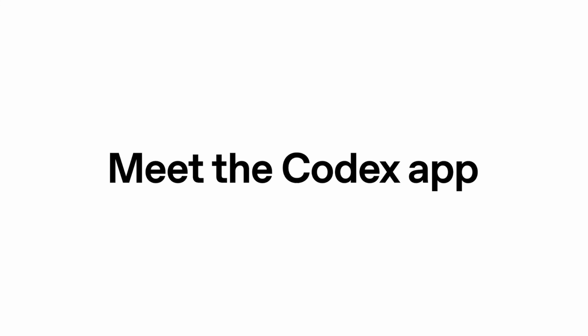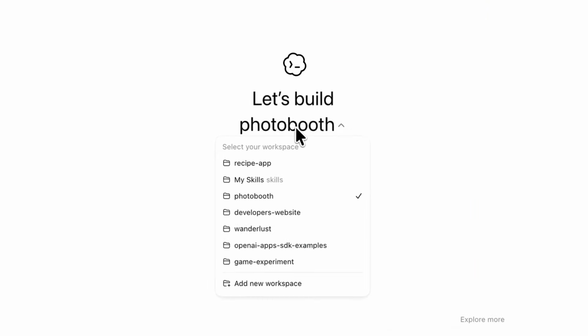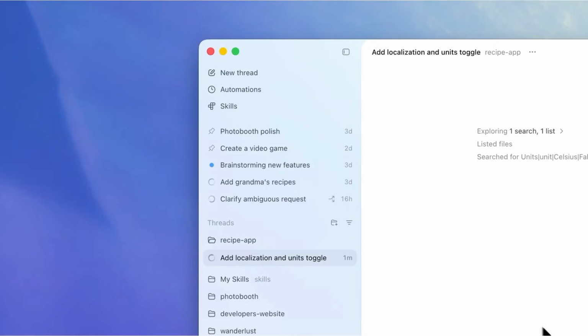So OpenAI just finally released a new Codex desktop app, and in this video, I'm going to show you why it's useful and how to use it. So the Codex app acts as a single place to manage all your projects and delegate software development to Codex. Instead of juggling multiple terminal windows, you get one command center where you can run and supervise AI agents.